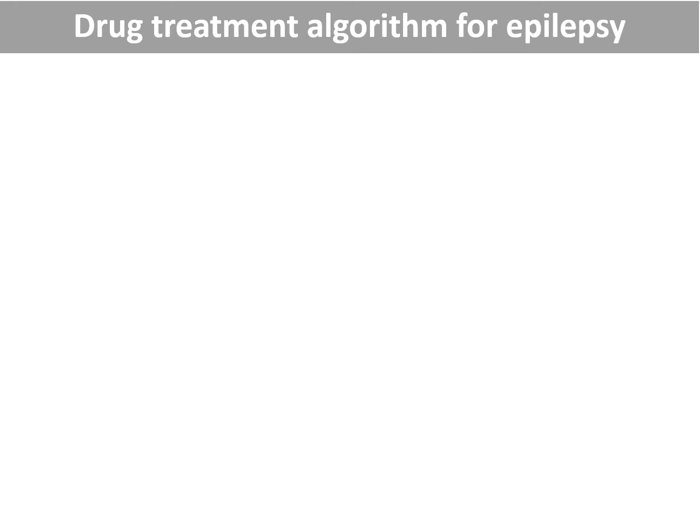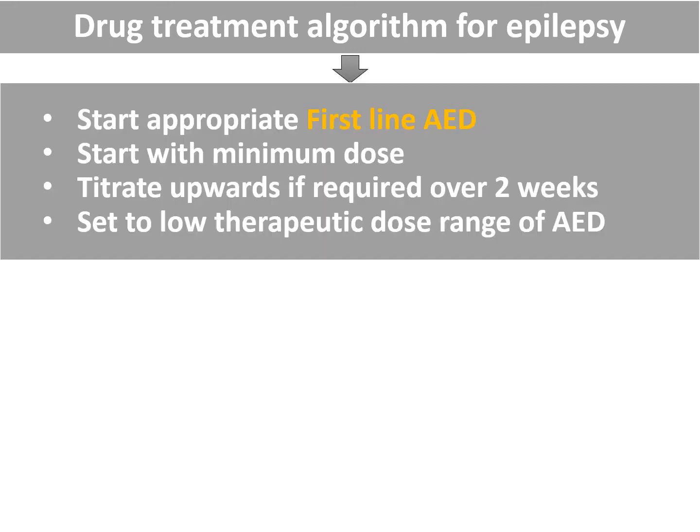First, you should remember the algorithm for epilepsy, or we can say how to step up the treatment for epilepsy. So this is the step ladder for epilepsy. First, you have to start the first line anti-epileptic drugs. After starting the first line anti-epileptic drug with the minimum dose, you can increase the dose if required over a period of 2 weeks. Always start with the minimum dose. For example, I am starting sodium valproate. I will start from the minimum dose of 15 to 20 milligram per kilogram per day in BD doses.